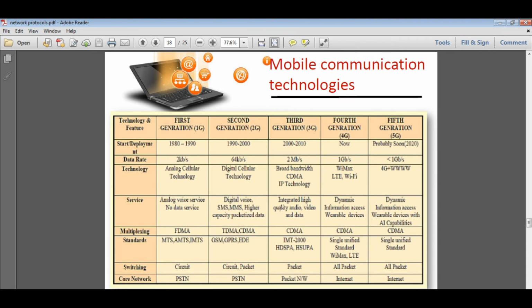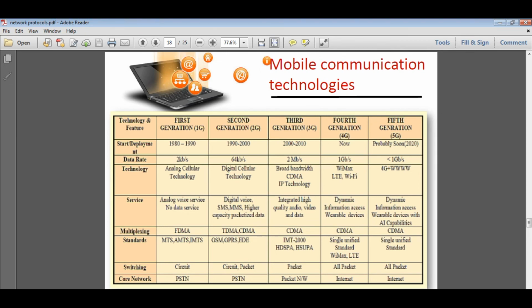Now third generation uses CDMA. As you can see, Reliance mobiles allow CDMA technology also, that is code division multiple access. In fourth generation, CDMA is also used, and in fifth generation CDMA is also used. It means third, fourth and fifth generation mobile technologies are using the same technology, that is CDMA.